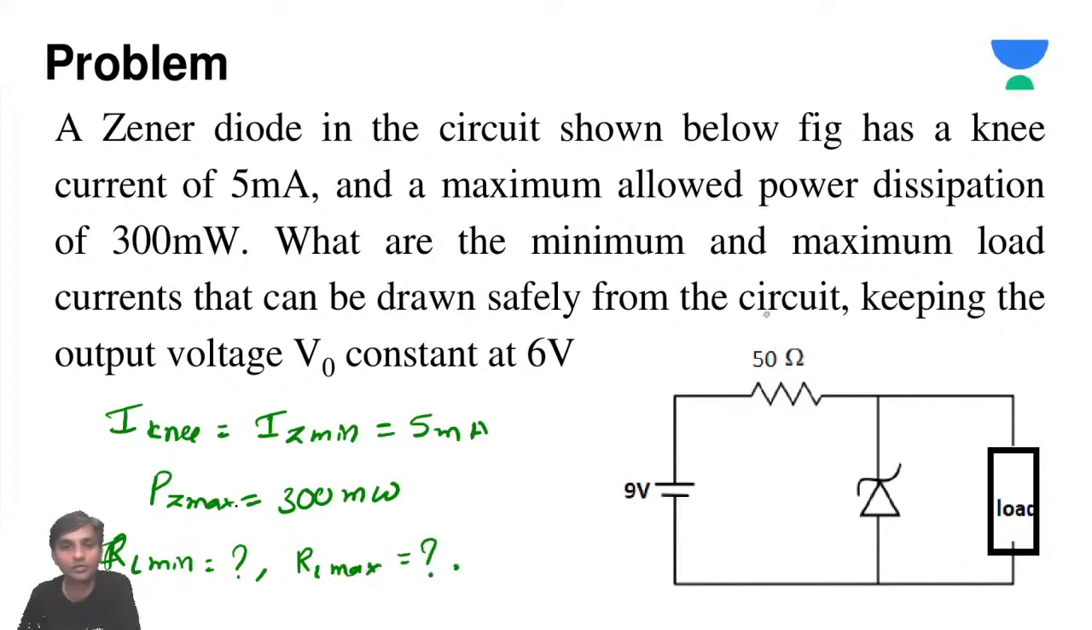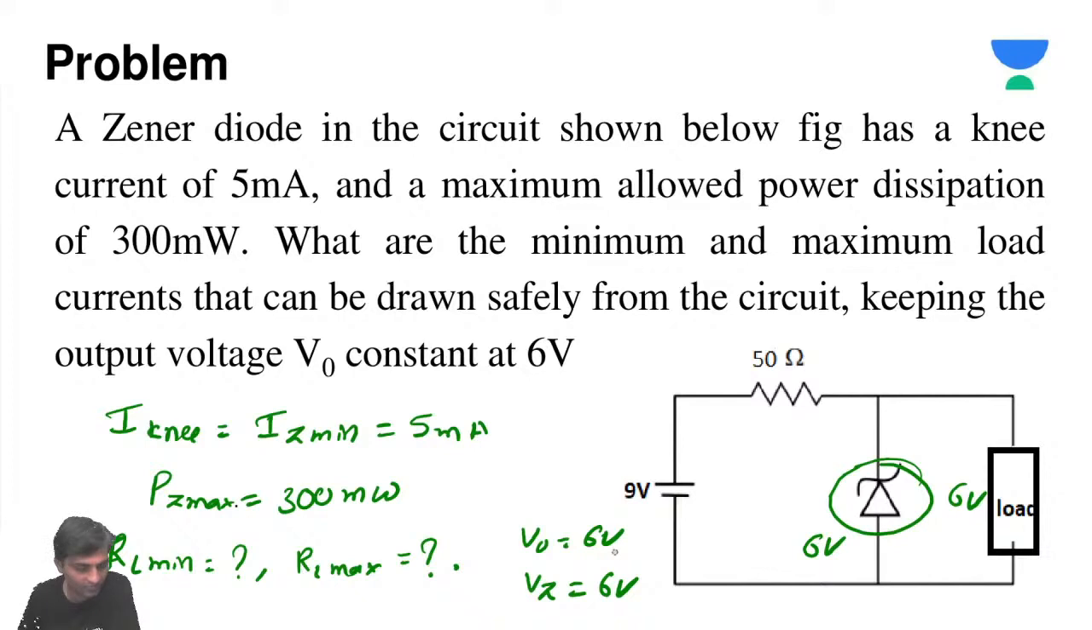RL minimum, RL maximum, how much? To keep the output voltage, V output is going to be 6 volts. He's saying you'll get 6 volts, which means you'll get 6 volts of Vz. So indirectly he has given Vz equal to 6 volts.